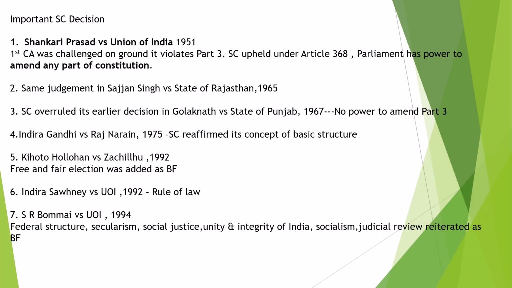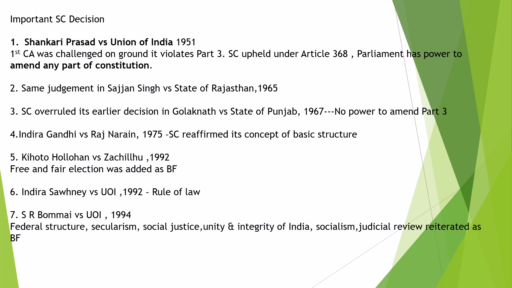So we will now discuss the important Supreme Court decisions. Before that, we can discuss what were the powers of the Supreme Court under the various articles.